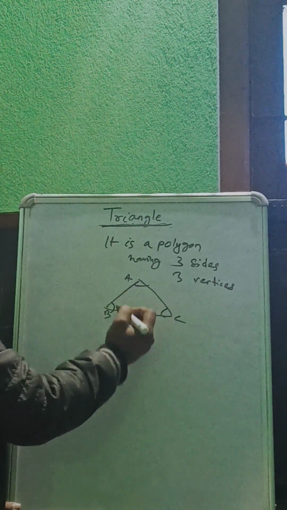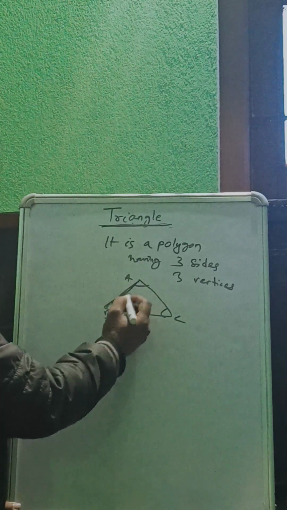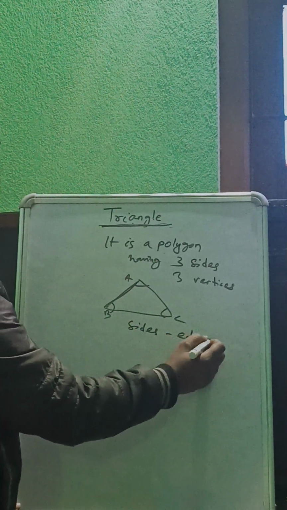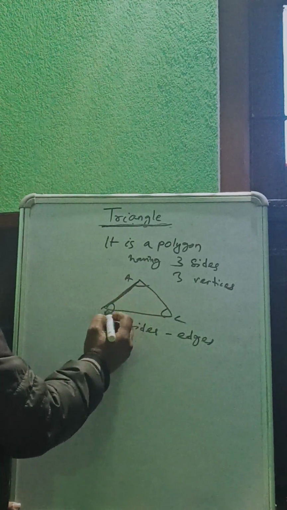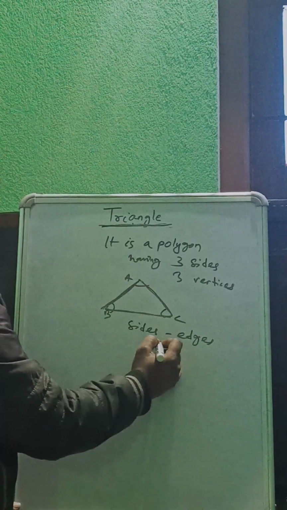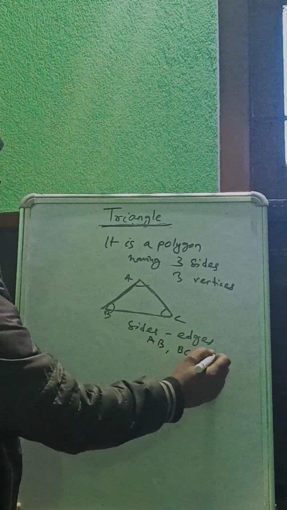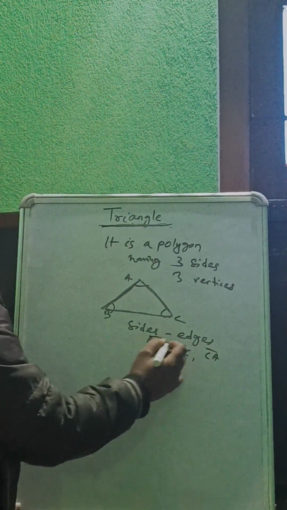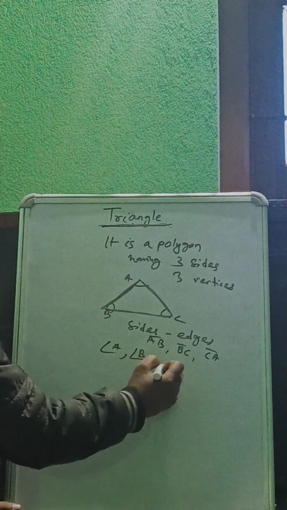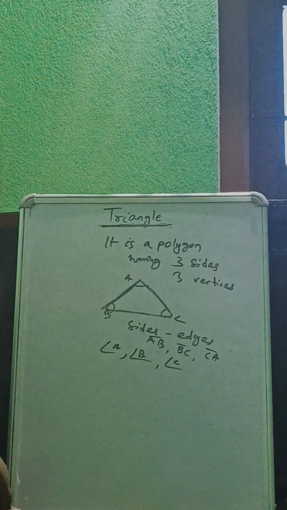These are angles. Sides: AB. Sides means edges. The edges are AB, BC, CA. Angles: angle A, angle B, angle C.